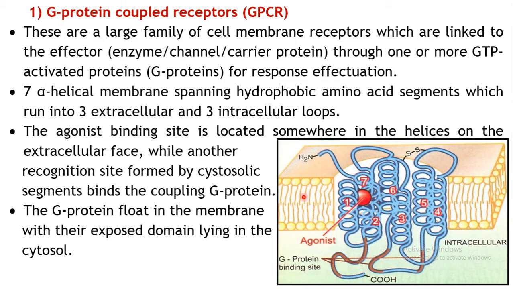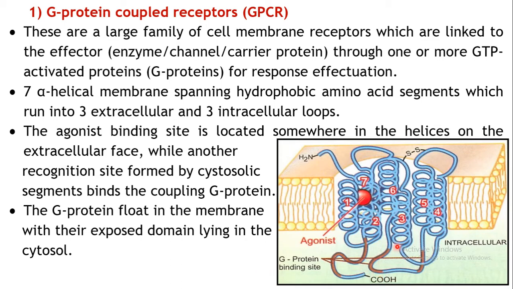Whereas there is one more site which is present towards the intracellular face of the receptor. That particular site is known as the G protein binding site. As we have seen, these are cell membrane receptors because they are located in the cell membrane, and they mediate their action towards the effector through binding of one or more GTP activated proteins, that is G proteins. These G proteins can bind to this receptor from the intracellular side.